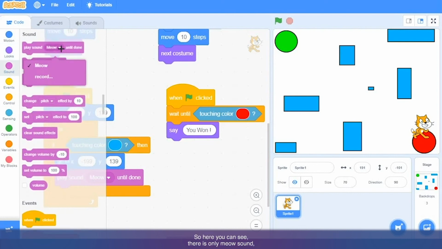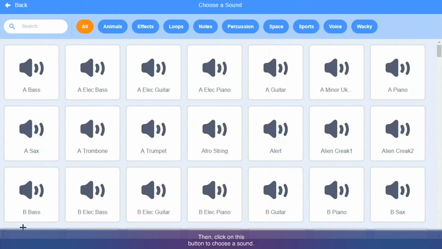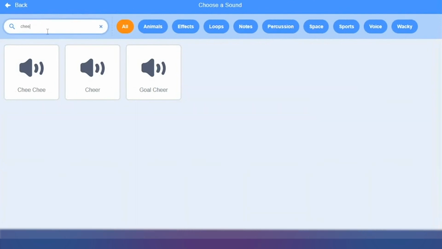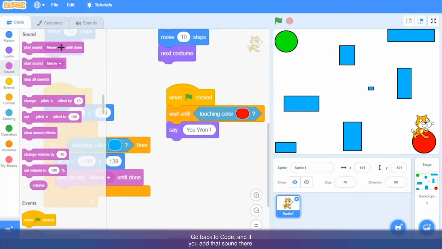So here you can see there is only meow sound, but we have a sound library. So click on the sounds tab, then click on this button to choose a sound. You can see there are different sounds. Yeah, so choose it. You can see the sound is added here in the sound list. Go back to code, and if you add that sound there, you can see it here in the blocks. Okay, so get the block, play sound cheer until done, and attach it here.